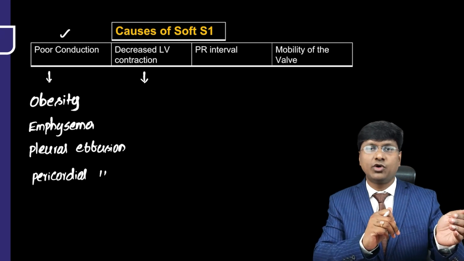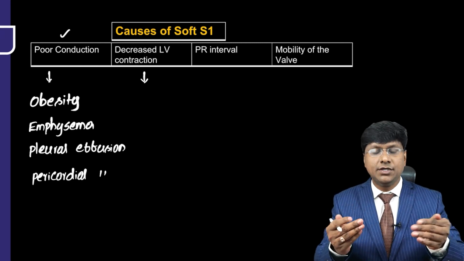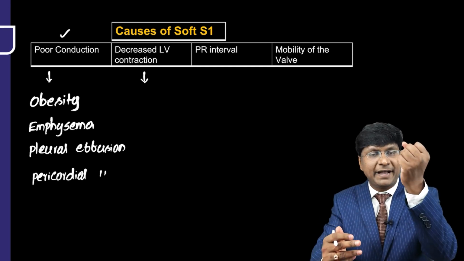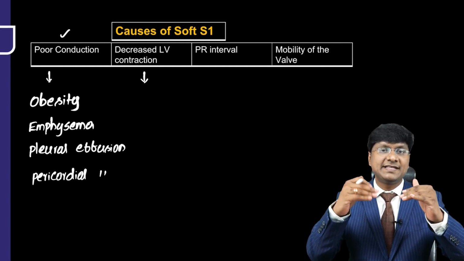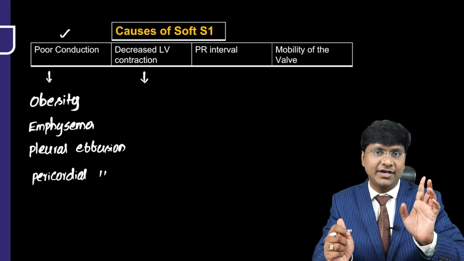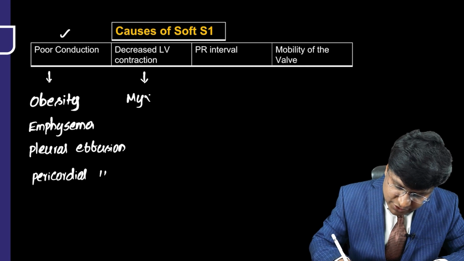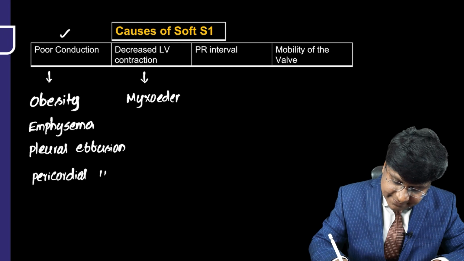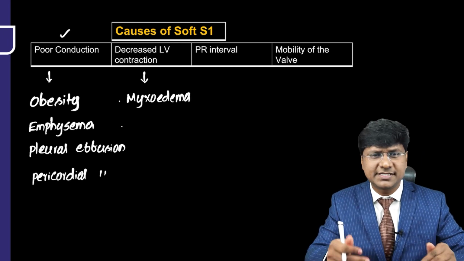Then decreased LV contraction. So the other parameter, what did I tell you? The pressure rise within the ventricle should be adequate to push the AV valves up into the atria, and accordingly your papillary muscles and chordae tendineae will pull the valve down, and thereby the vibration is set up, resulting in M1 and T1. If there is decreased LV contraction, where can you have that? In the case of myxedema, that is in patients with hypothyroidism. So in hypothyroidism, the LV contractility is reduced because the thyroid hormone levels are reduced.